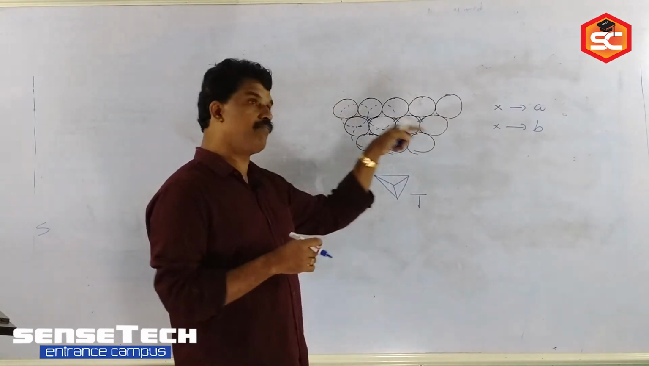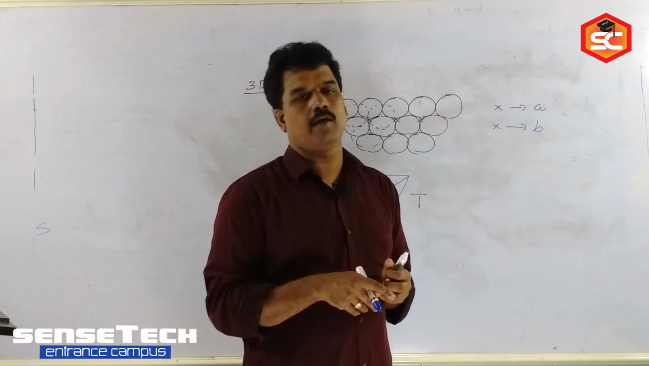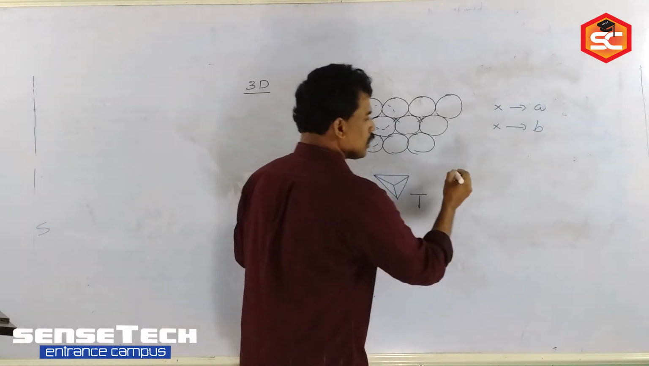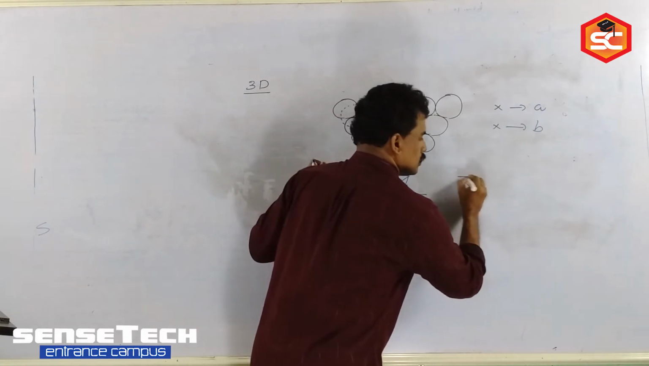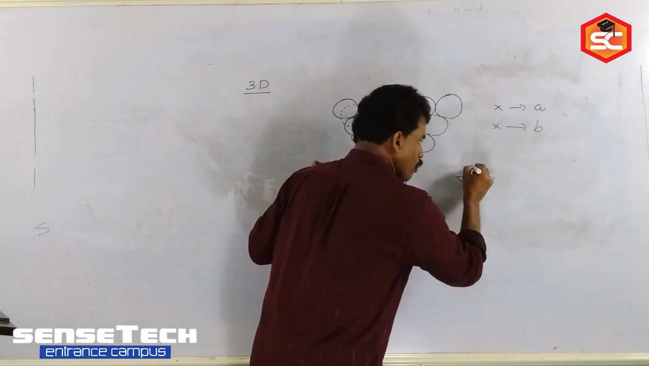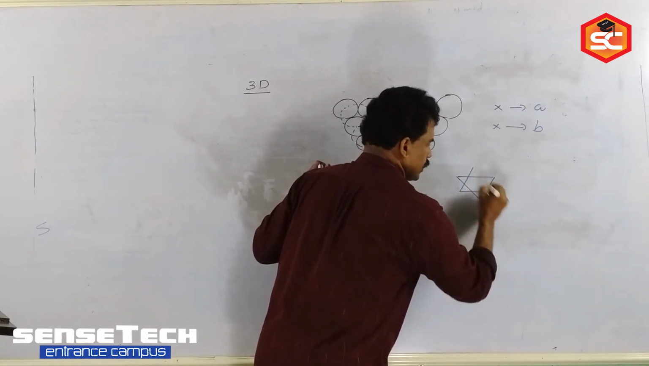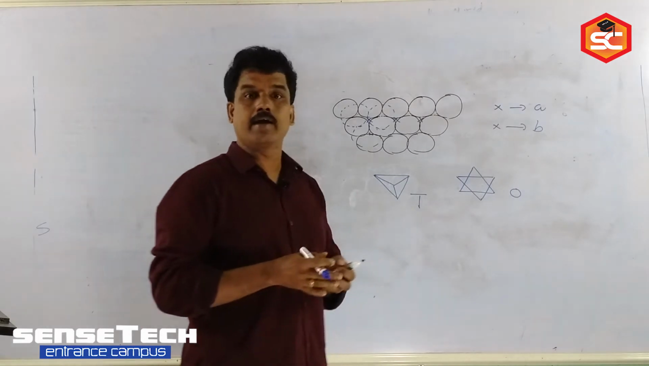Now, I am filling the B void, next layer, next packing, next 3D. When I fill the B void, on the plane we get three constituent particles, three centers, and above also we get three centers. So that time the void we get is an octahedral void.